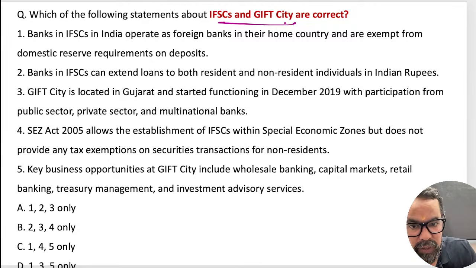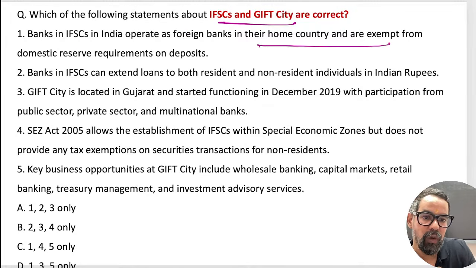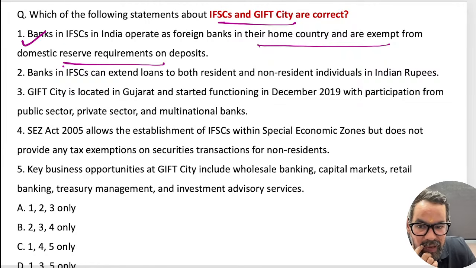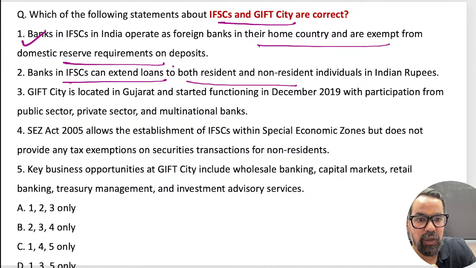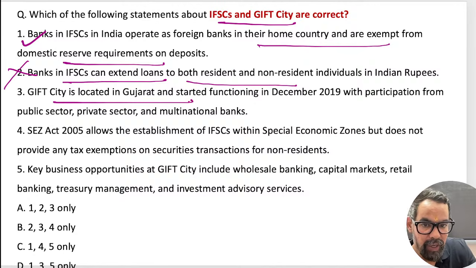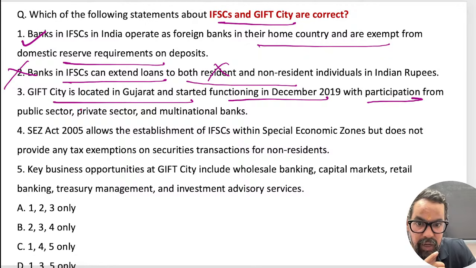So when it comes to this, the bank in IFSC in India operate in their home country, and the example is the domestic reserve requirement on the deposit. The second one is your bank in IFSC can extend loan to both resident and non-resident. This is wrong. IFSC is for non-resident, not resident. Functioning in the 19 and participate in the multilateral bank.